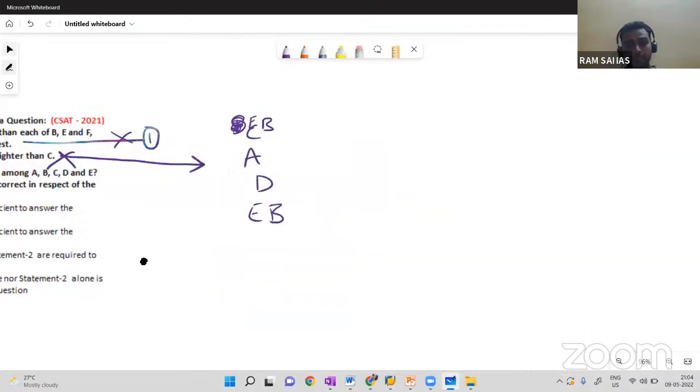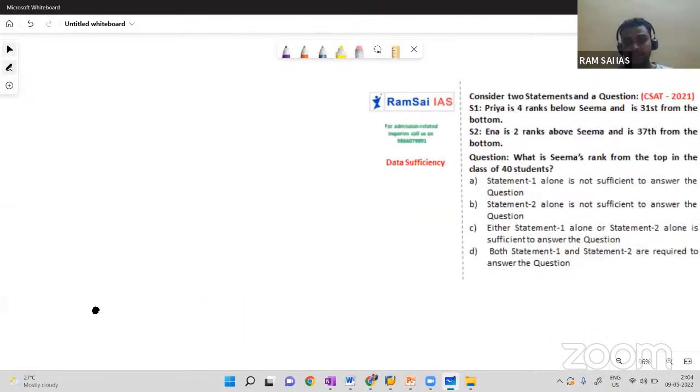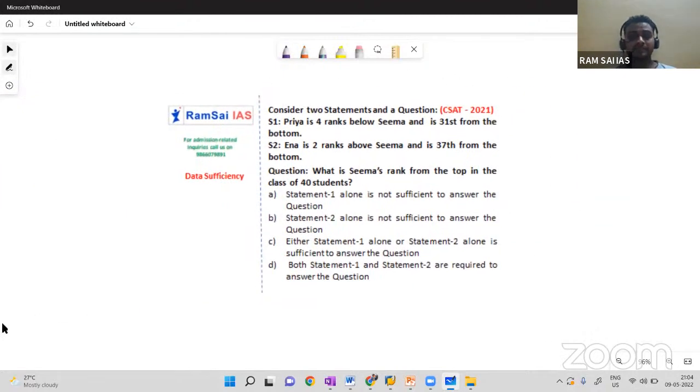So the next question here is from 2021 CSAT, a recent one. Question is, what is CMA's rank from the top in the class of 40 students? So it's very clear there are 40 students and we need to find out CMA's rank from the top.